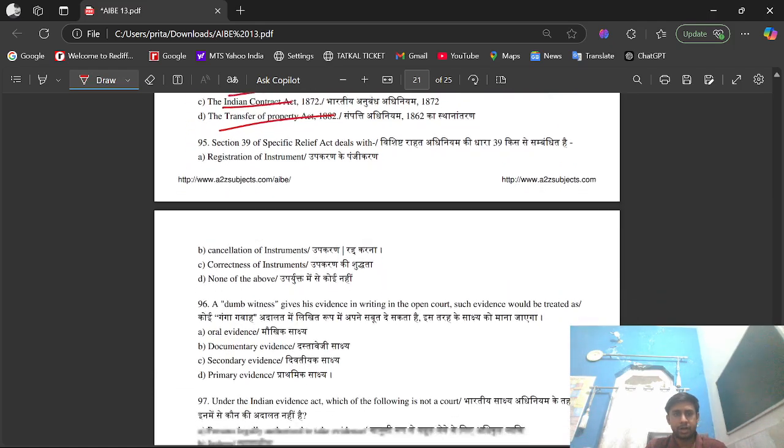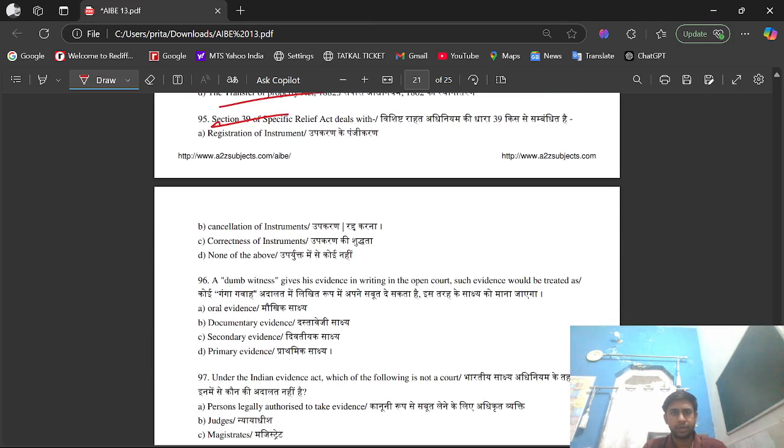Question number 95. Section 39 of the Specific Relief Act deals with: option A, registration of instrument, option B, cancellation of instrument, option C, correctness of instrument, option D, none of the above. And the right option is option D, none of the above.